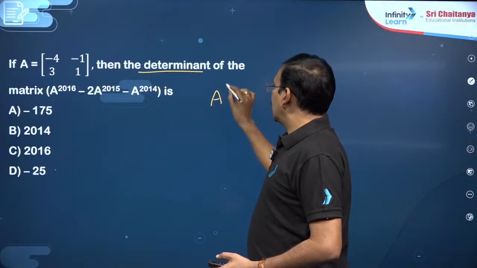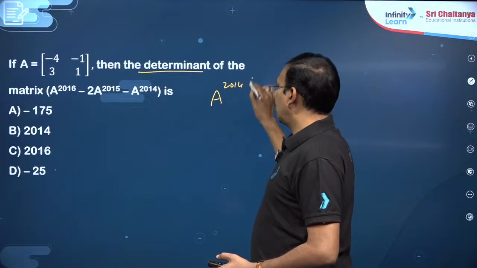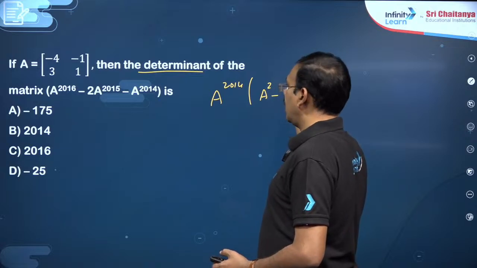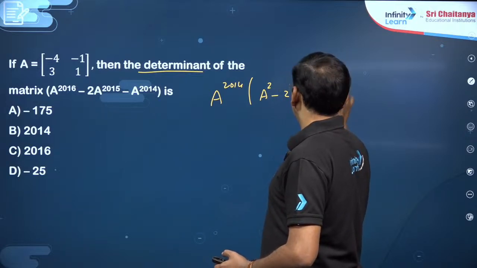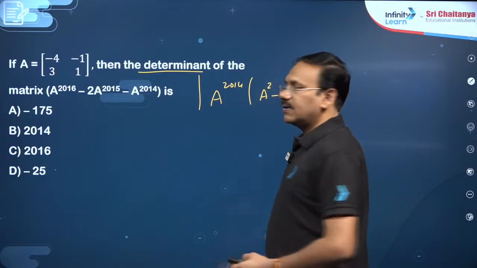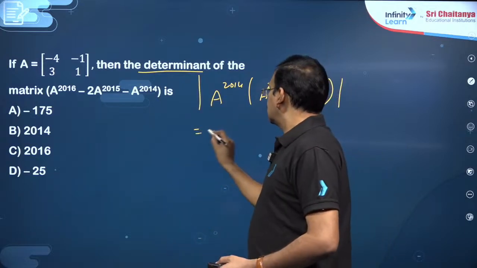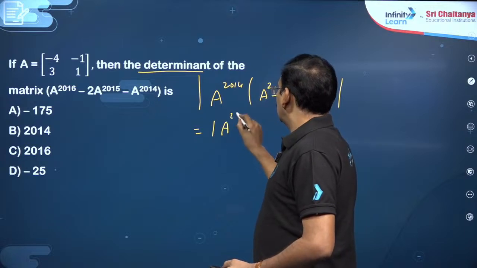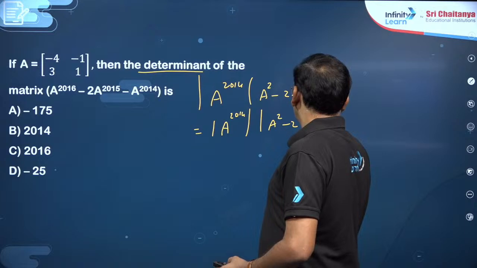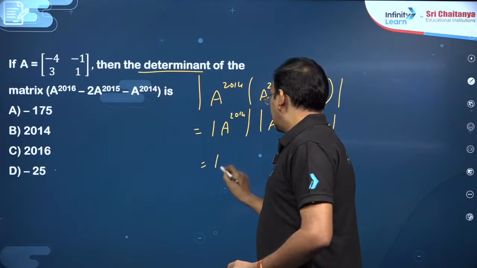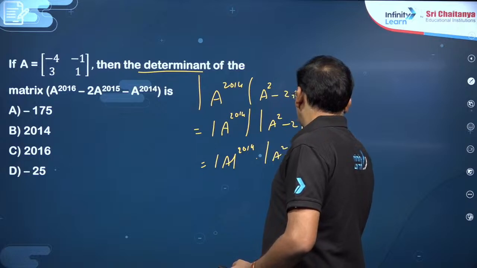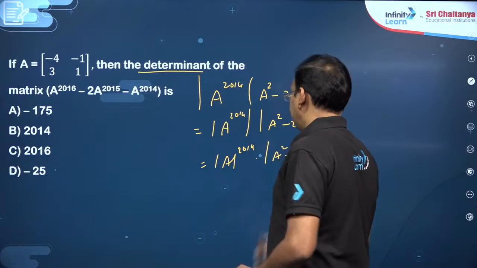So if you take A power 2014 common, you will get A square minus 2A minus I. This is the matrix. So you want the determinant of this, so this is det of A power 2014 into det of A square minus 2A minus I, correct.